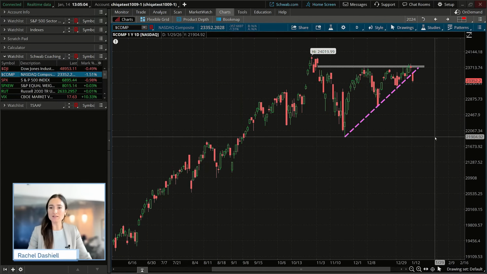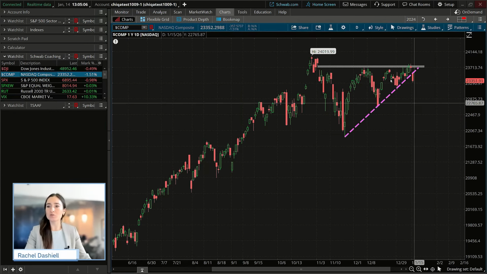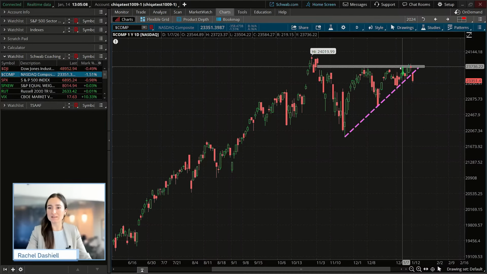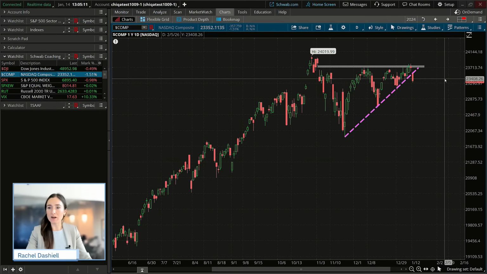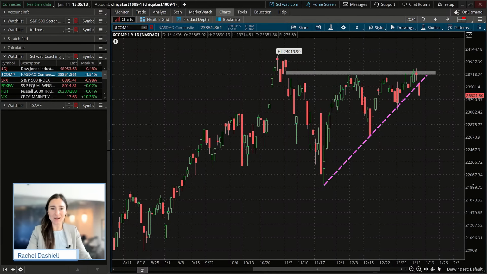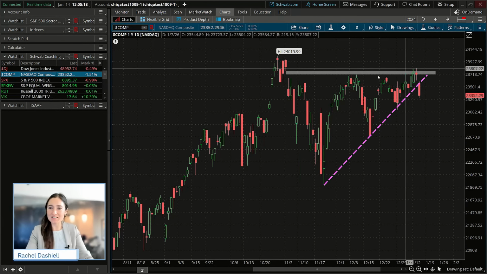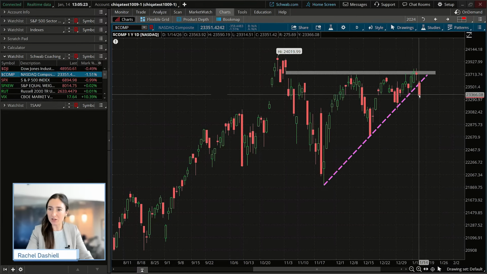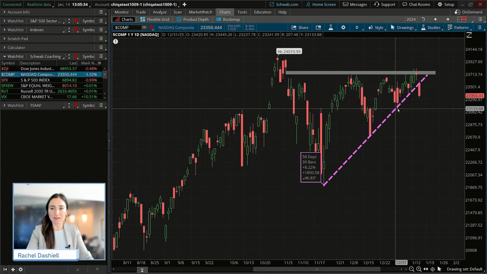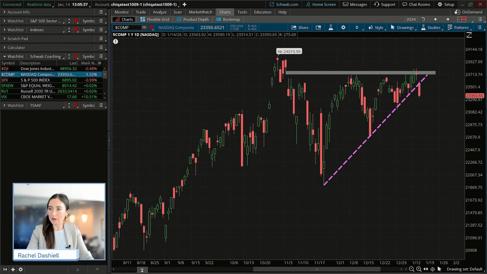The NASDAQ composite, which is over 50% technology, we can see it failed here at resistance of this ascending triangle here. This is a price pattern class, so I had to bring this one up. Had a little bit of a fail there, but again, the trend is still intact. We're making higher highs. We're still making a higher low there. If we were to pull back a little bit further, I would not be surprised if we find right around this 23,150 or so, just kind of at that level of formal support there.